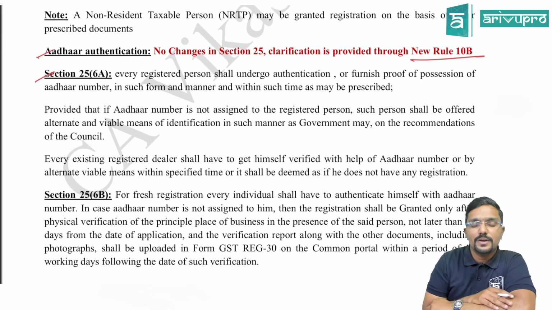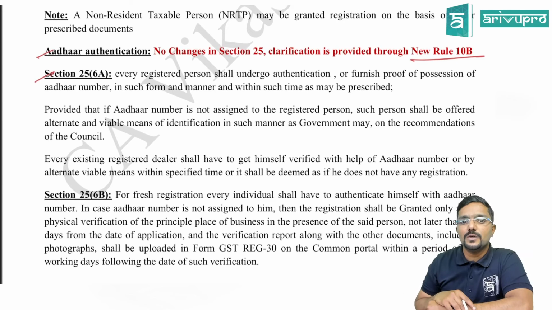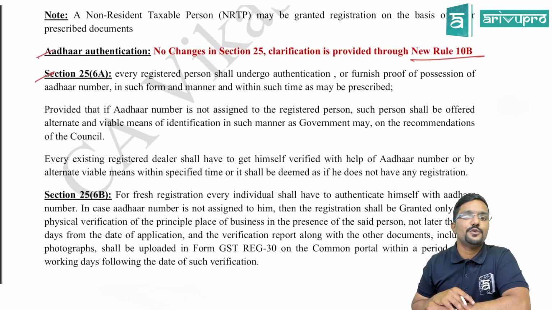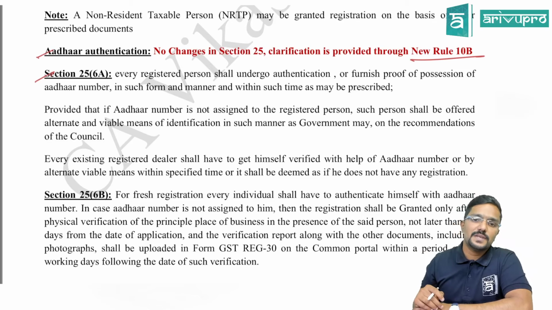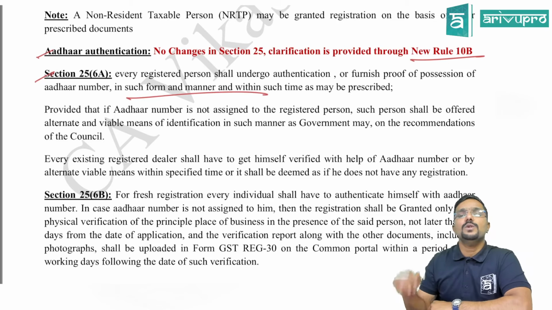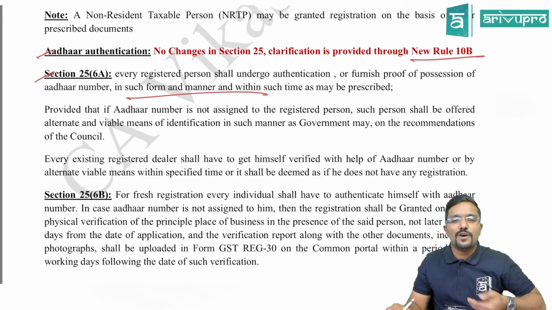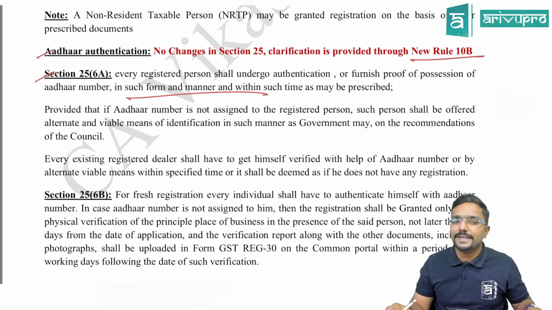You can observe, every registered person, means you are already registered, shall undergo authentication or furnish proof of possession of Aadhaar number in such form and manner and within such time as may be prescribed. That is what is explained now in rule 10b. Here, in what form and in what manner it has to be authenticated was not given. It is now explained in new rule 10b.